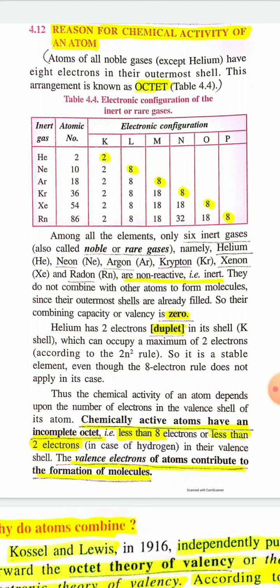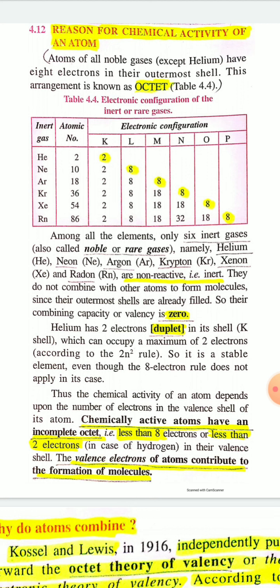Atoms of all noble gases except helium have 8 electrons in their outermost shell. Outermost shell means valence shell. And this arrangement is known as octet. Just see the electronic configuration of inert gases or noble gases.